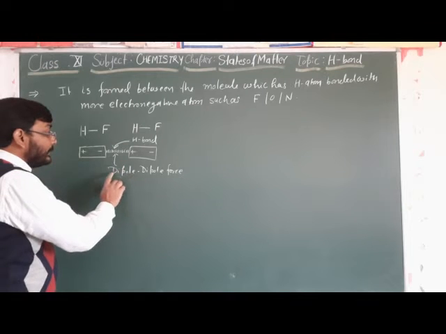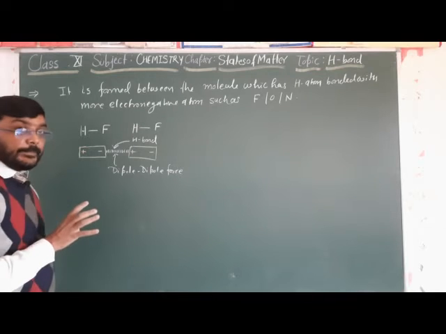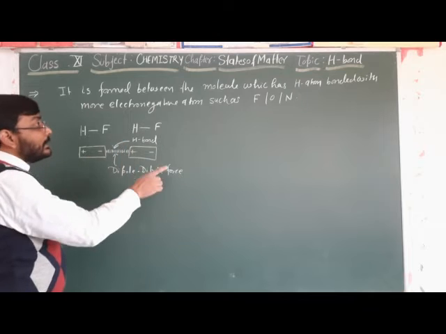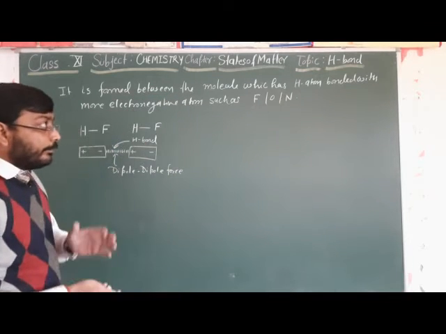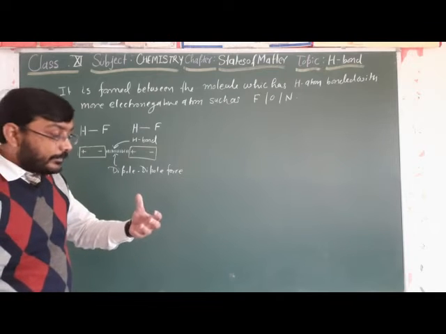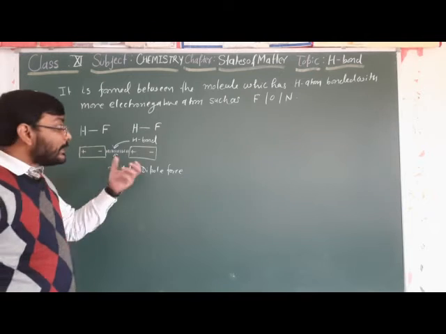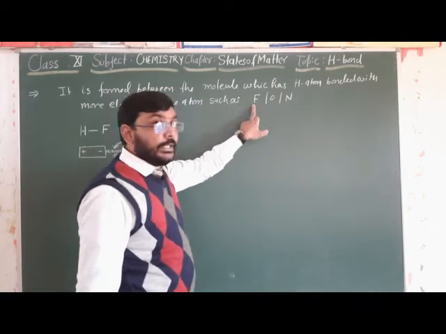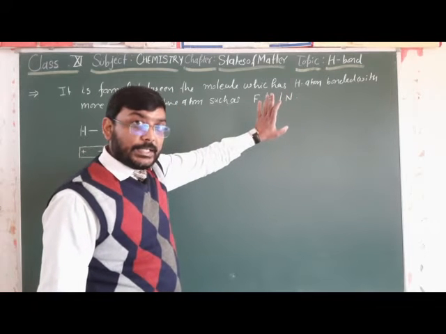The condition is that dipole molecules should be present, and the next condition is fluorine, oxygen, nitrogen. So hydrogen bonding is a special property of dipole-dipole molecules which have a hydrogen atom bonded with fluorine or oxygen or nitrogen. Clear?